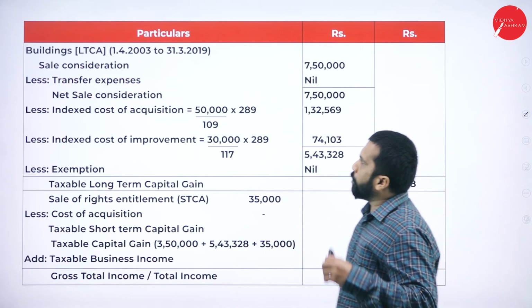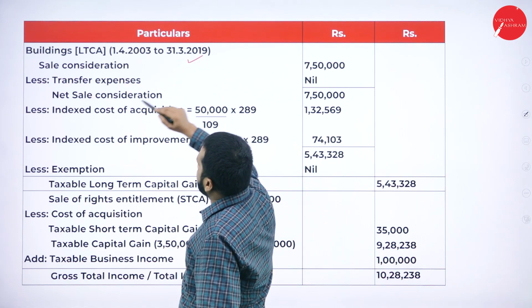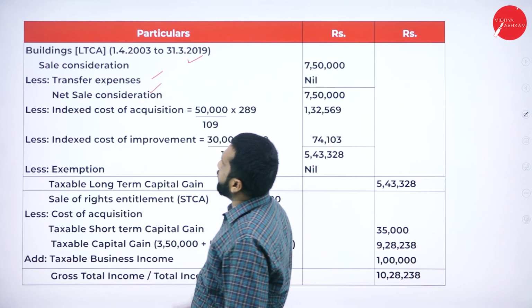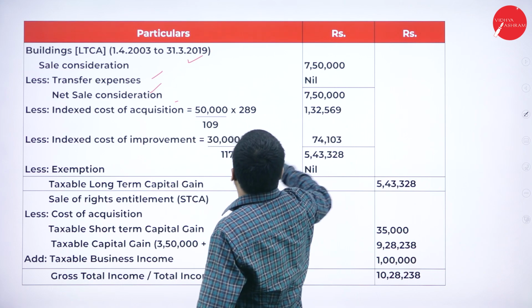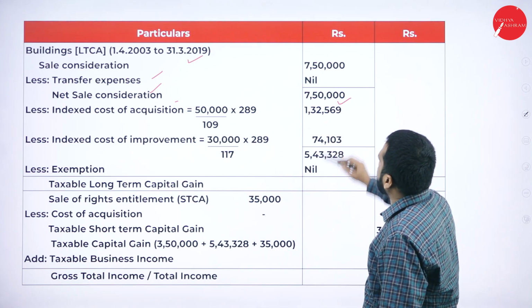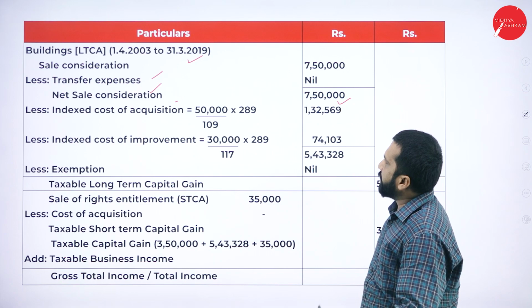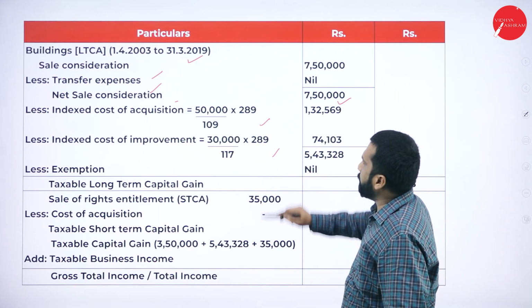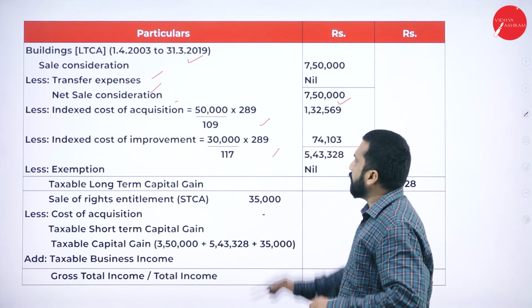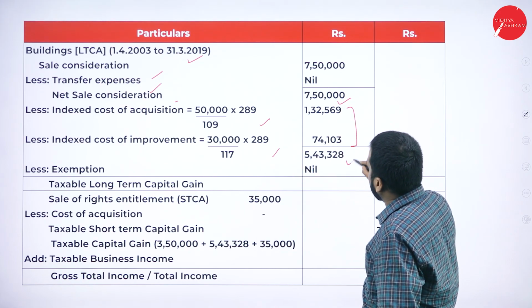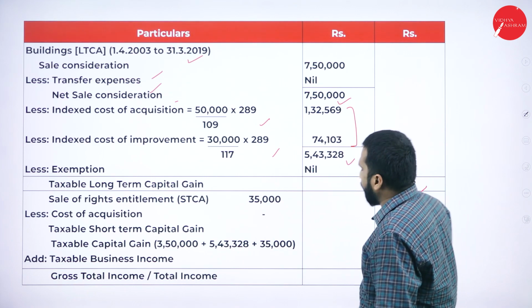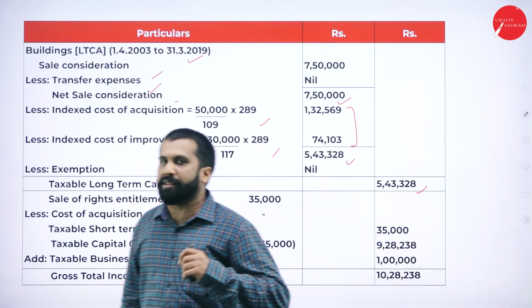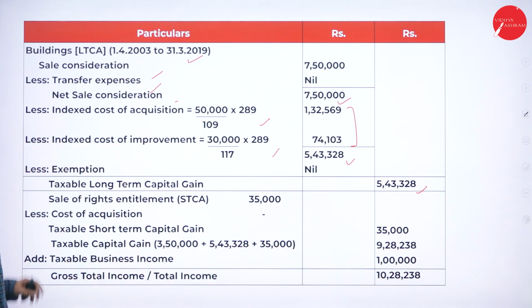Now, if you go for the second one, building sale consideration less transfer expenses. After that, you will get sale consideration 7 lakh 50,000. In that, you are supposed to minus indexation cost and improvement. Both are given in the question. Calculate both, you are supposed to minus, and you will get taxable long-term capital gain 5,43,320. Hope you are clear. Yes, taxable long-term capital gain you got.